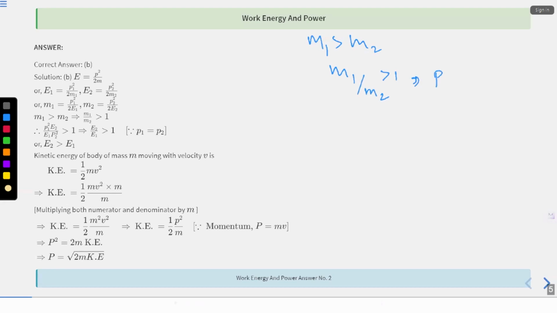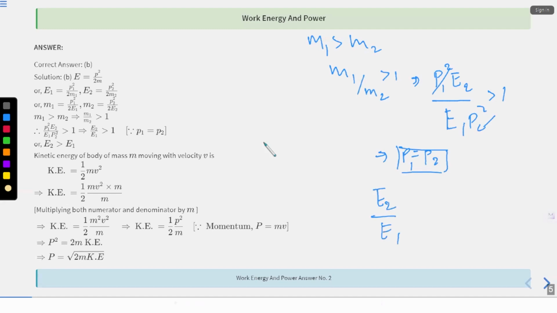This means P1 square E2 divided by E1 into P2 square is greater than 1. Now this will get cancelled, as P1 is equal to P2. Why is P1 equal to P2? That is mentioned in the question, right? So E2 by E1 is greater than 1. This says that E2 is greater than E1. All right. I hope this is clear until here. Fine. E2 is greater than E1. That is what we have got over here.